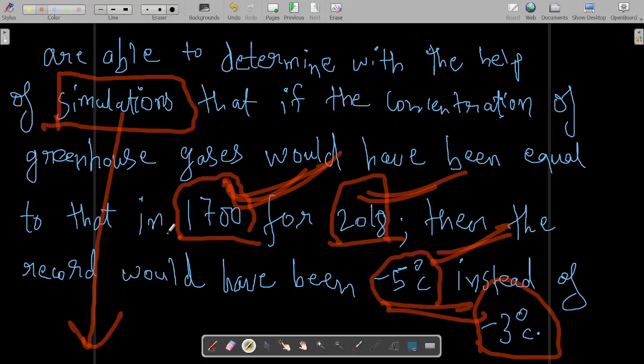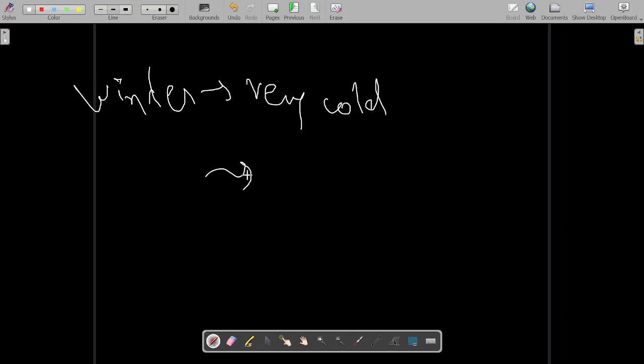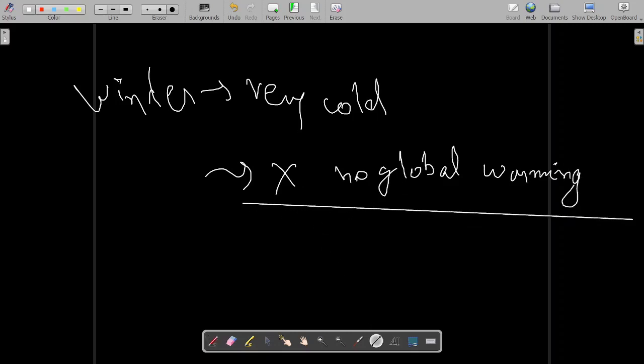So if a particular winter is very cold, that doesn't mean that no global warming is there. If a particular winter is very cold, then that doesn't mean that no global warming is there. So you must be careful of these facts.